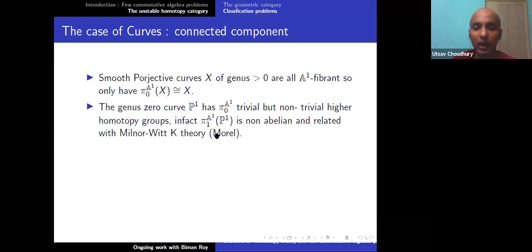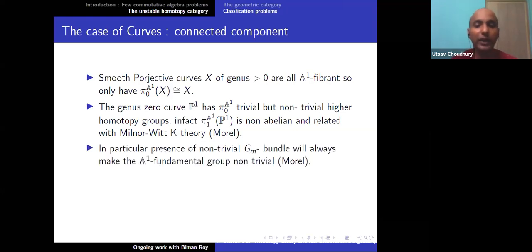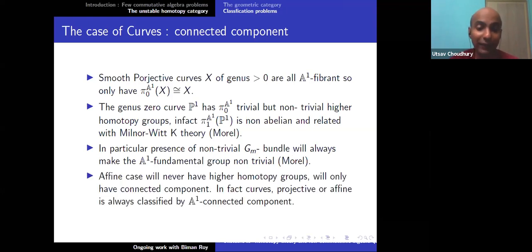This is the basic, or I would say fundamental, work of Morel, where he computed these Milnor-Witt K-theory sheaves and related them with A1 homotopy theory. In particular, the presence of a non-trivial Gm-bundle or line bundle will always make the A1 fundamental group non-trivial. This is again a result of Morel. The affine case will never have higher homotopy groups, only the connected component. So affine curves will never have higher homotopy groups; in fact, curves, projective or affine, are always classified by the A1 connected component.